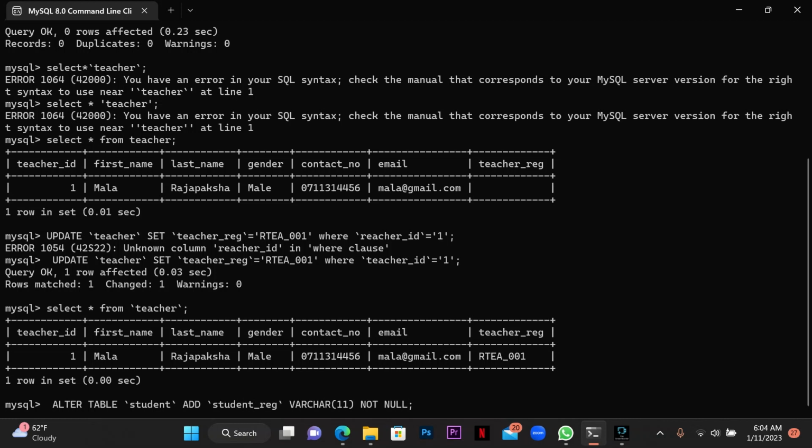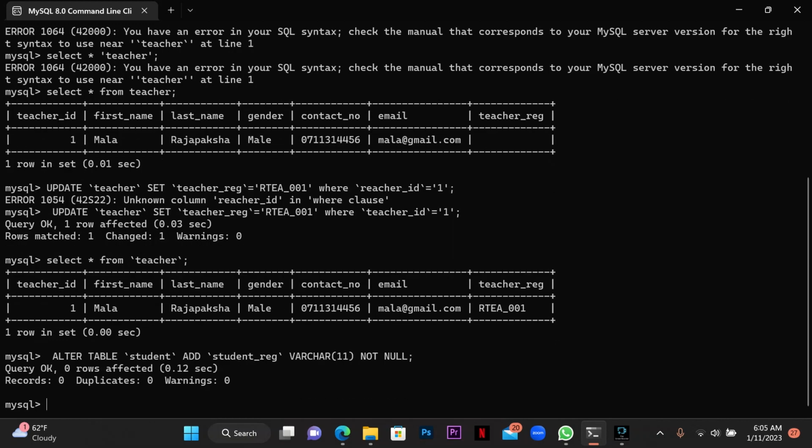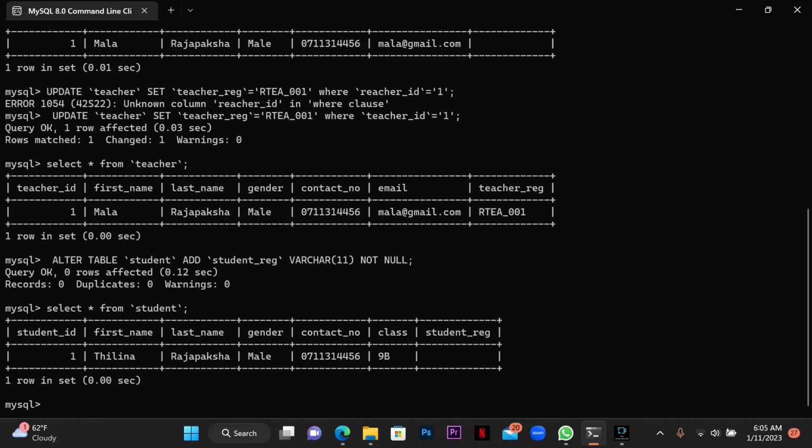Okay, my query is okay, so I'm going to check my table here. As you can see here, you can see a new column here, student rec. So we have created the column.